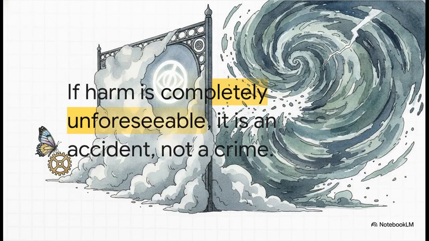Now, you might be wondering, what if, by some freak miracle, a butterfly effect actually did happen? Well, the defense anticipated that exact counter-argument. They pointed to Article 16 of the criminal law. This dictates that if a resulting harm is completely unforeseeable and not a result of direct intent or negligence, it is legally considered an accident, not a crime. To a tiny marginal node in a massive network, a system-wide collapse is entirely unforeseeable.